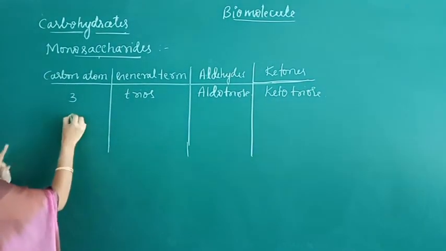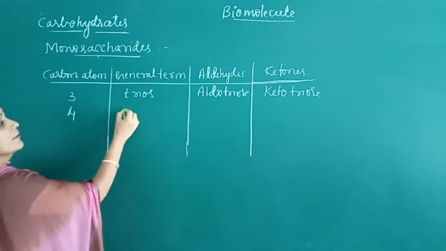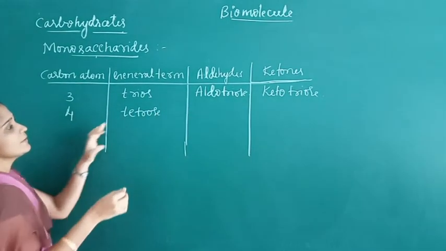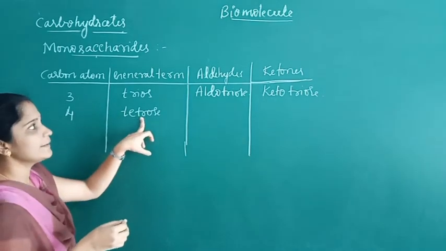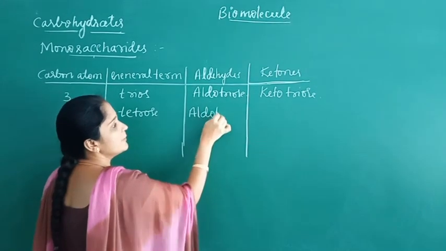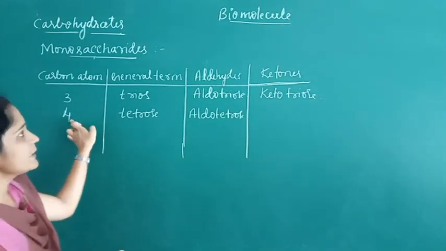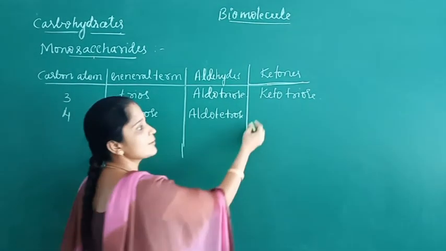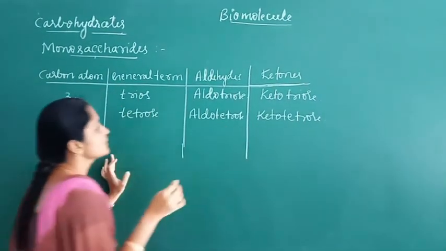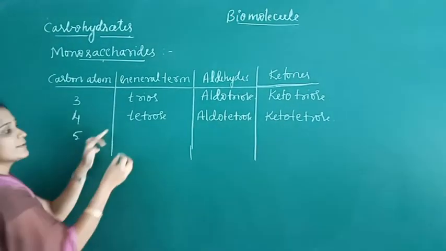If it contains 4 carbon atoms, it is called tetrose. With an aldehyde group, it is aldotetrose; with a ketonic group, it is ketotetrose. If it contains 5 carbon atoms, it is called pentose.